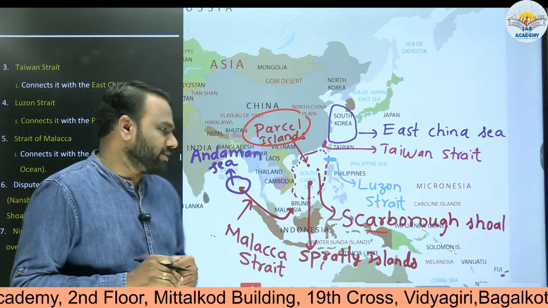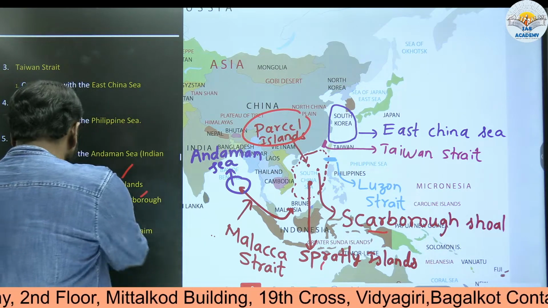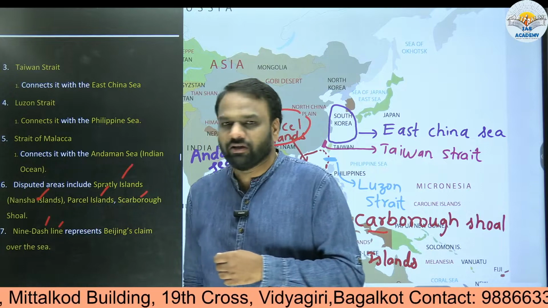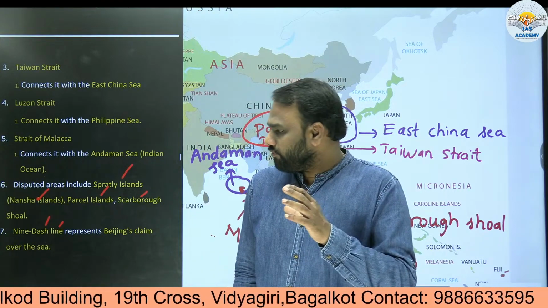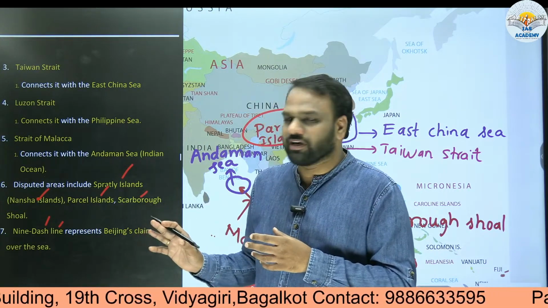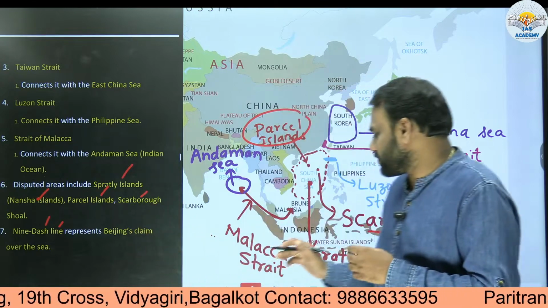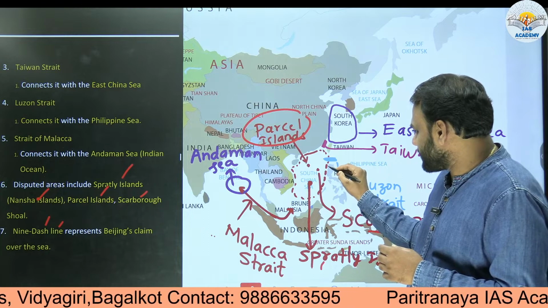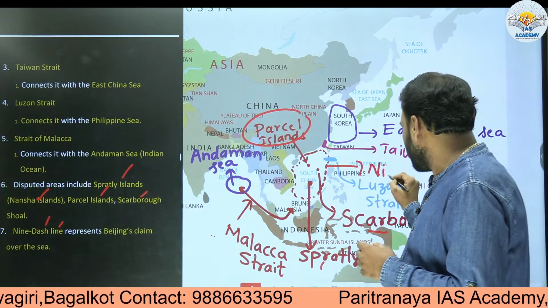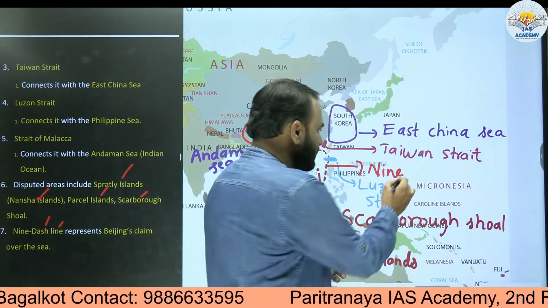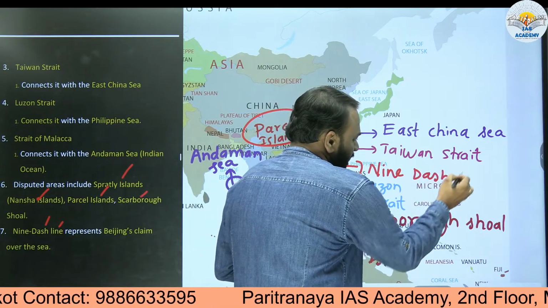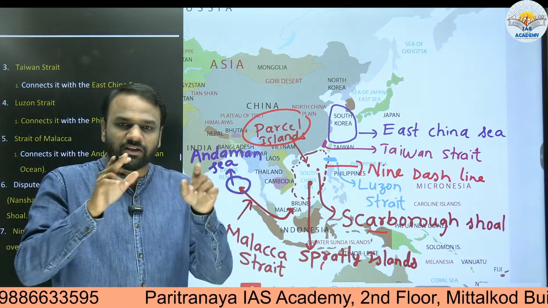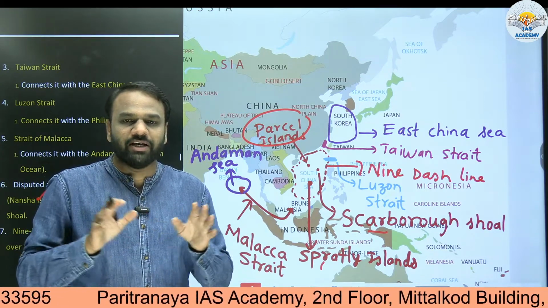Here we come across one more concept, the 9-dash line. Which entity is this 9-dash line associated with? The 9-dash line is again associated with the South China Sea. Here are the dotted lines that are present over here. This is the 9-dash line. The 9-dash line indicates the boundary of the South China Sea.